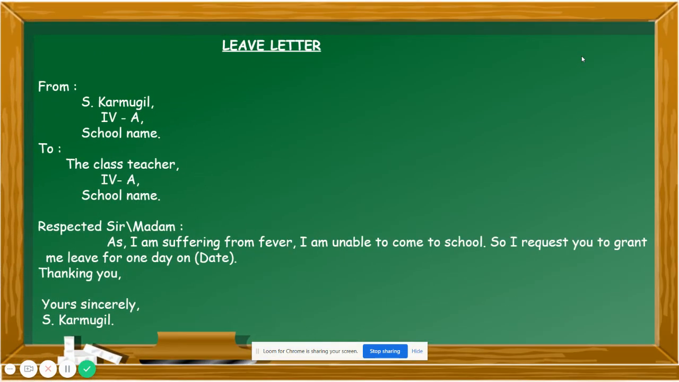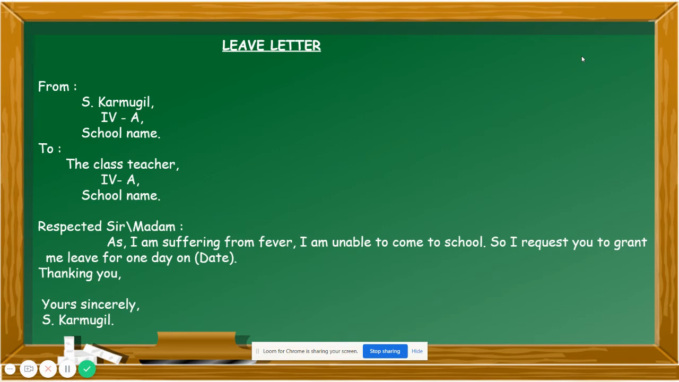Now we'll recall the formal letter. So first, what do you need to write? Yes, you need to write the sender's information, from. For example, I have given your name as S. Karmugil. So here you need to write your own name. Then class and section. While writing a leave letter, you need to mention your class and section, which standard you belong to and your section. Next is the school name, in which school you are studying.